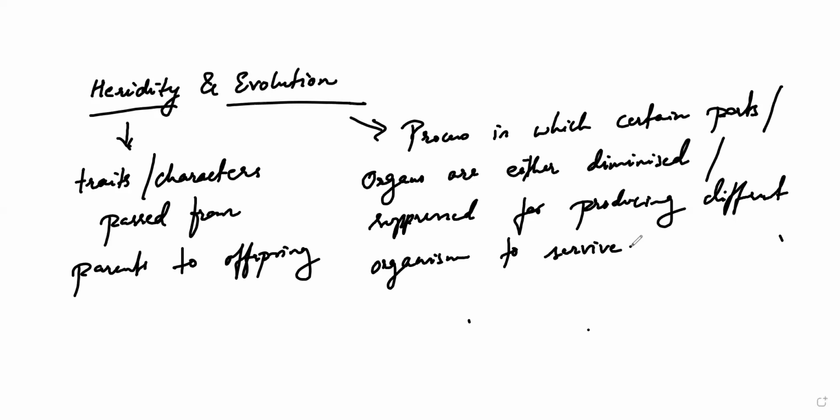So first of all, let's go to heredity. As I told you, it is nothing but the characters. It deals with what? The characters or the traits. If you consider a trait, basically they are of two types. One which is called as acquired, and another one which is called as inherited.